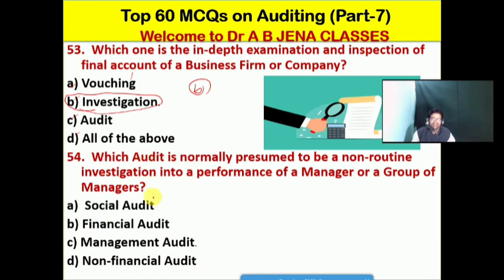Next one we will see: which audit is normally presumed to be a non-routine investigation into the performance of a manager or a group of managers? A, social audit; B, financial audit; C, management audit; D, non-financial audit. So friends, C is the right option for this MCQ. Management audit is normally presumed to be a non-routine investigation into the performance of a manager or a group of managers.